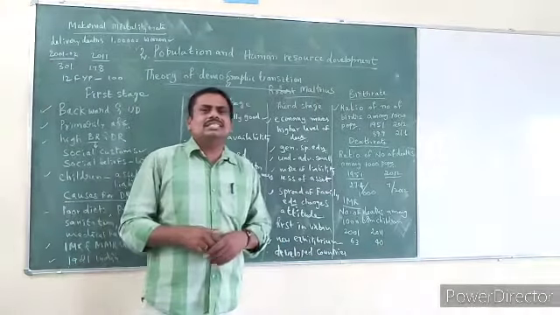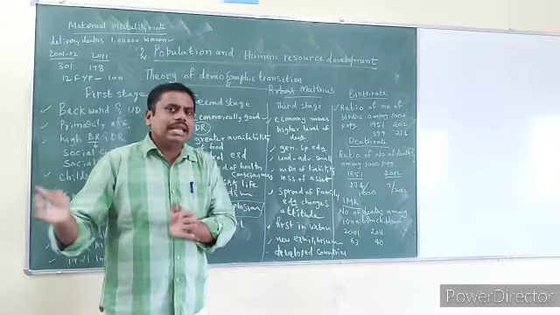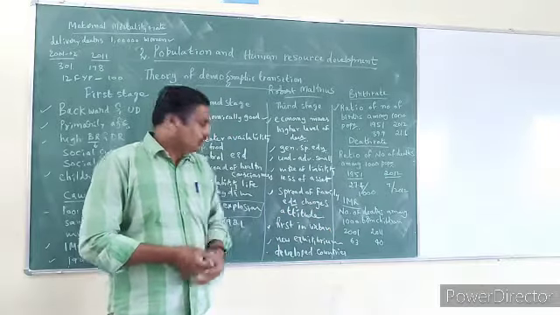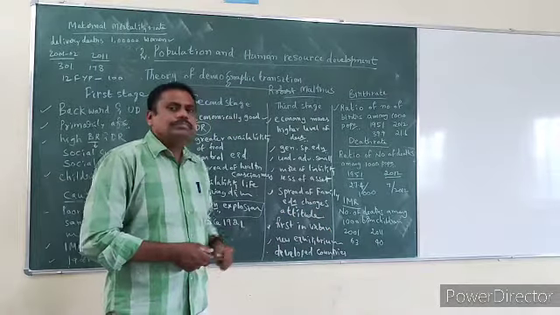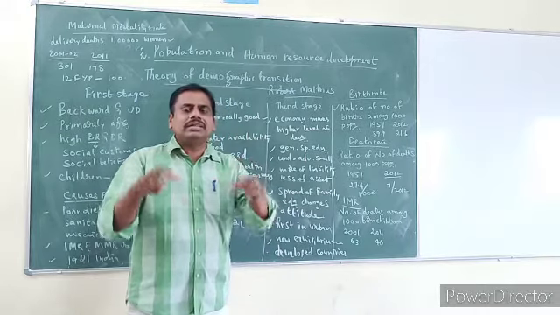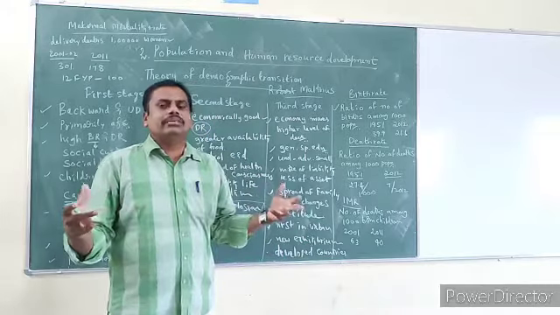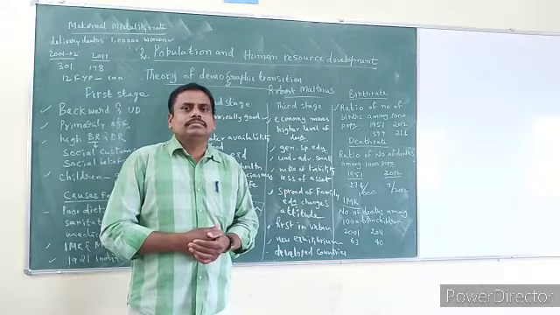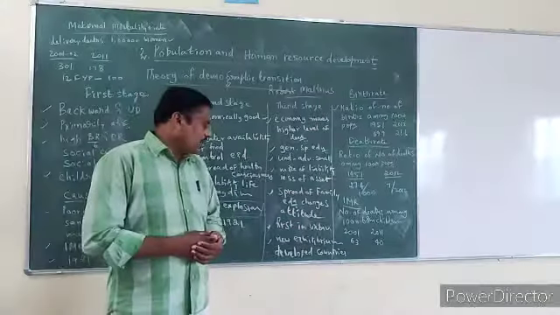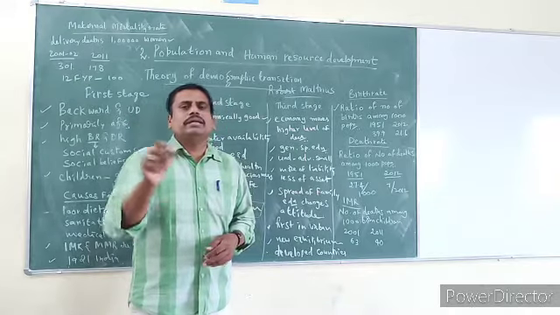These changes actually take place first in urban areas, that is towns and cities. Later those changes spread to the villages, which we have to understand. Because of that, in the third stage both birth rates and death rates actually come down. A new equilibrium actually takes place. You can observe this new position in the third stage, and finally you can see this third stage particularly in developed countries.